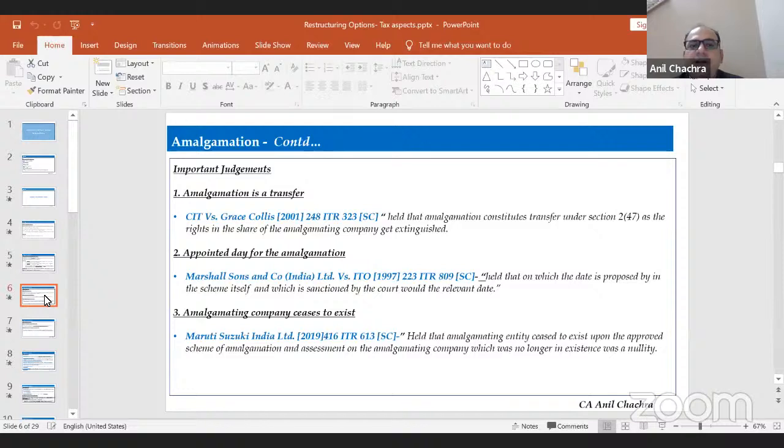Because through this appointed date, all the accounting and finance, all the regulatory part, all the taxation part will become effective. So it's a landmark judgment, and you can read it because it's a very crucial thing. The third judgment I have plotted out is about what happens as and when this amalgamation becomes effective. In Maruti Suzuki India, the Supreme Court held that through the approval of this amalgamation, the amalgamating company is going to cease. So there is no effect as and when the amalgamation is implemented. Any type of notice, any type of assessment on the amalgamating company will become null and void.